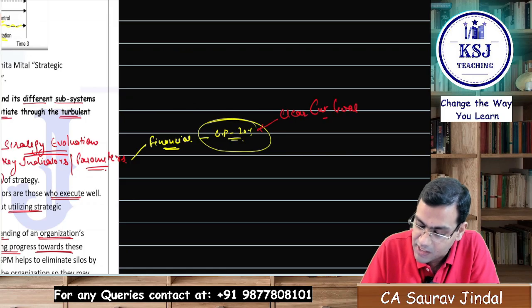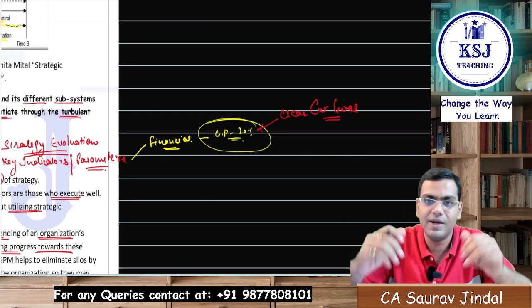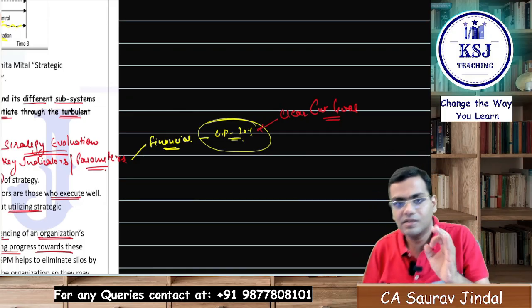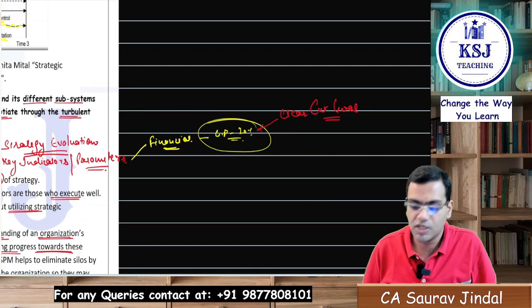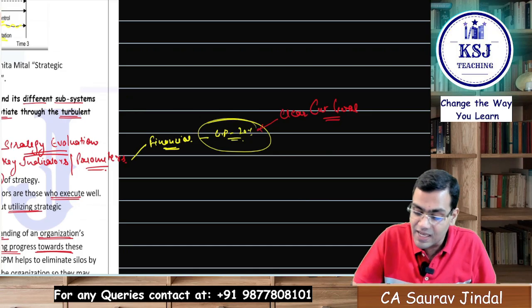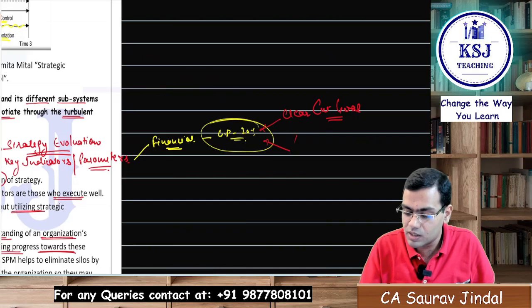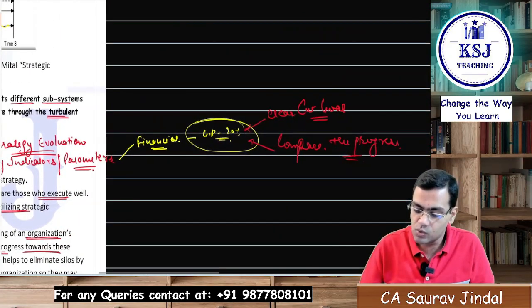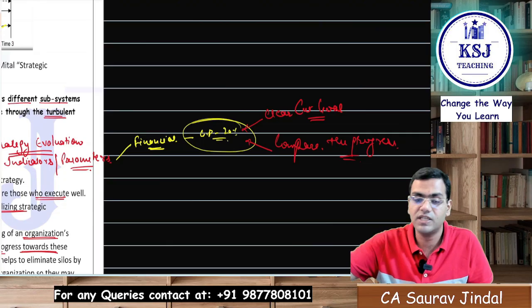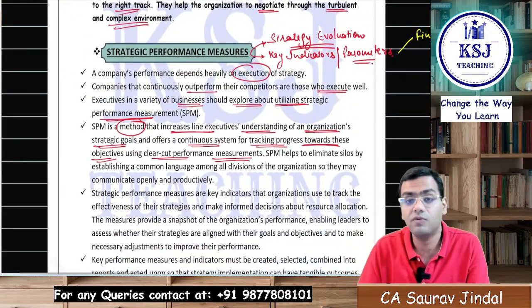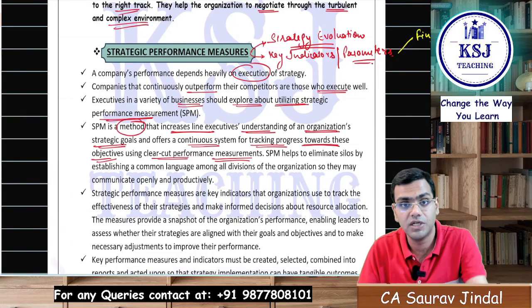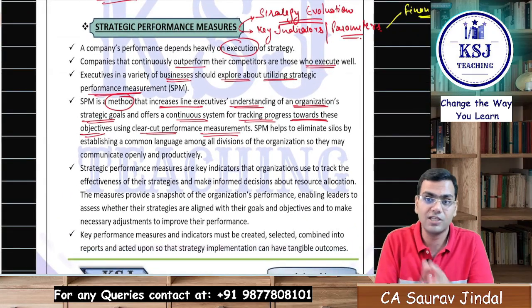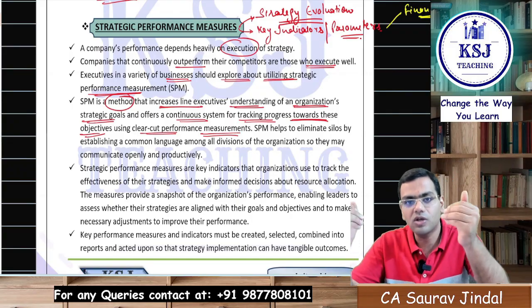And the line executive means the people who are actually involved in the implementation of the strategy. They know that this is the goal that has been set as per the strategy, and this is what we want to achieve, and against this goal they will be able to compare the progress. They will be able to track the progress, that whether we are on the right path or not. Right? So this clear-cut goal which we have set is a performance measure: we want to achieve 20%, this financial performance measure. Right? We need to measure the actual performance for the strategic goal which has been set.